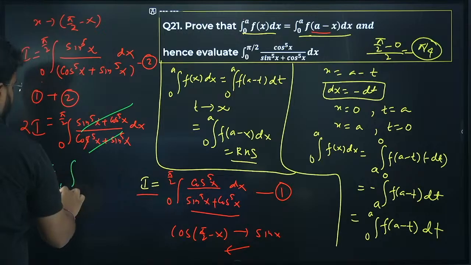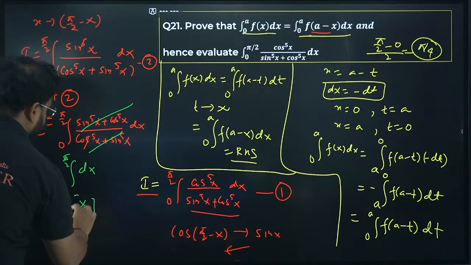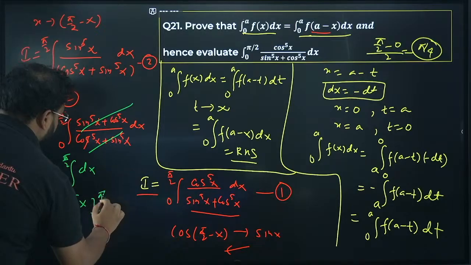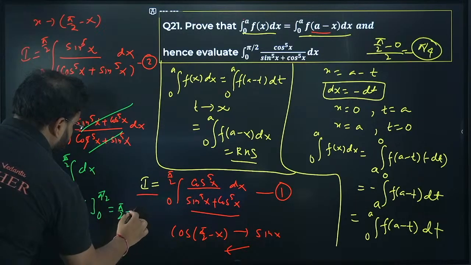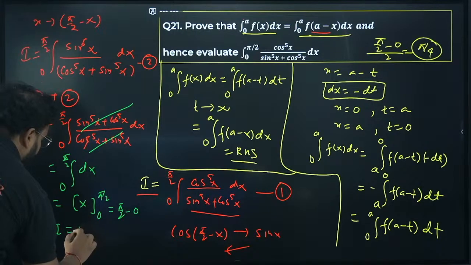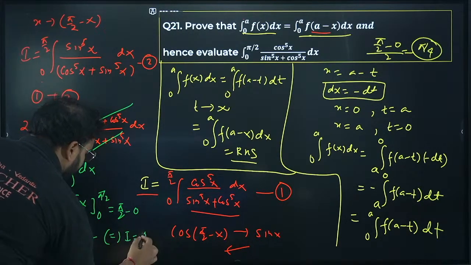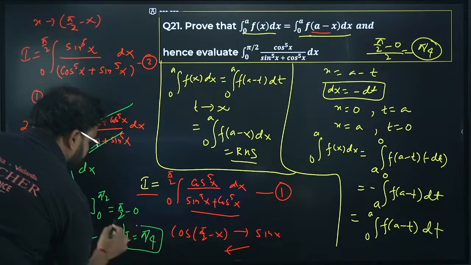Cancel. Integration of 0 to pi by 2 dx, the answer for that will be x. From where to where? 0 to pi by 2, which means pi by 2 minus 0. And this is all equal to 2I. It means 2I equals pi by 2. So I equals pi by 4. Done.